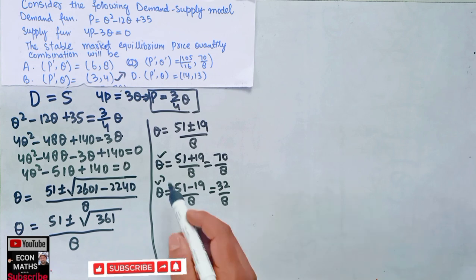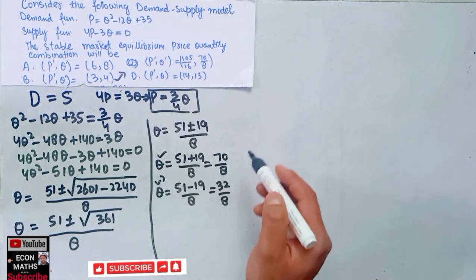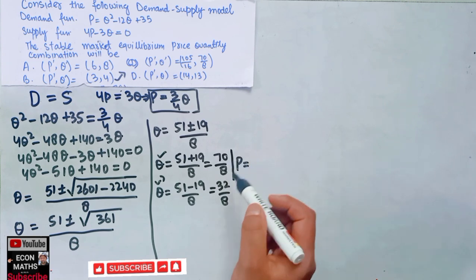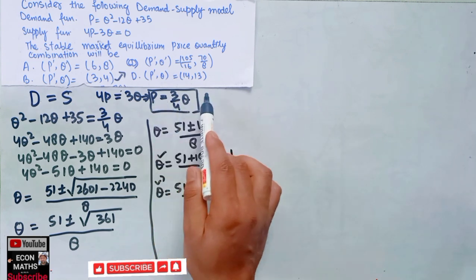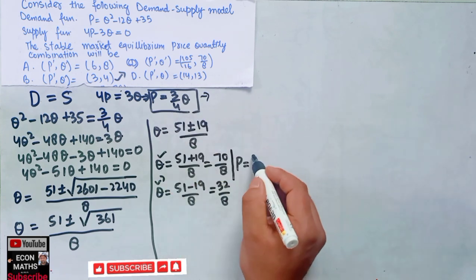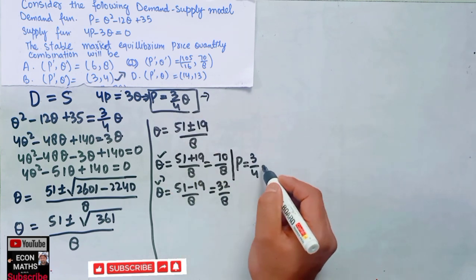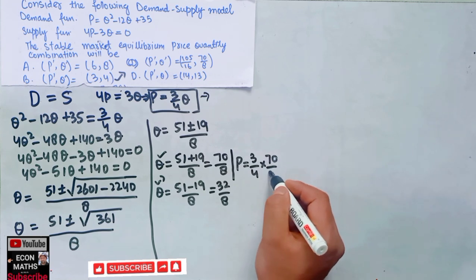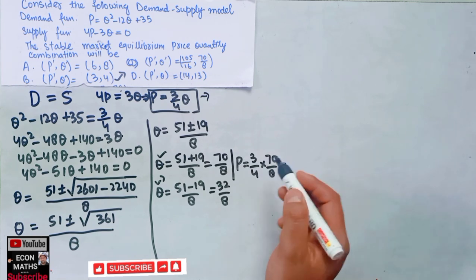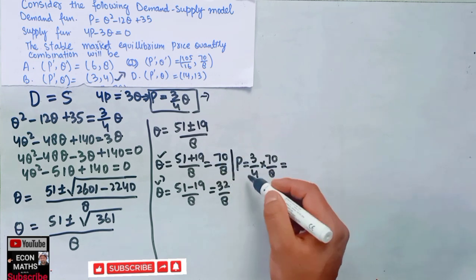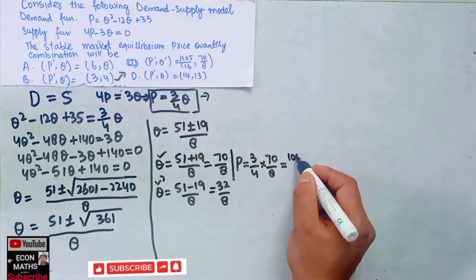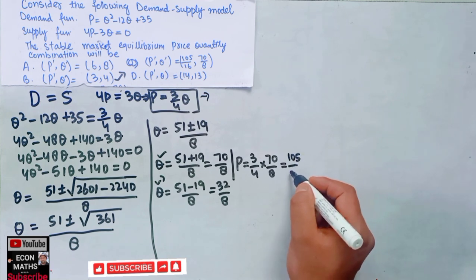So q is equal to 70 divided by 8, then the corresponding price will be, so this is the supply function, we can put the value of q equal to 70 divided by 8 into the price function. So this will become 3 by 4 into 70 divided by 8, and when solving, this comes out to be 105 divided by 16.